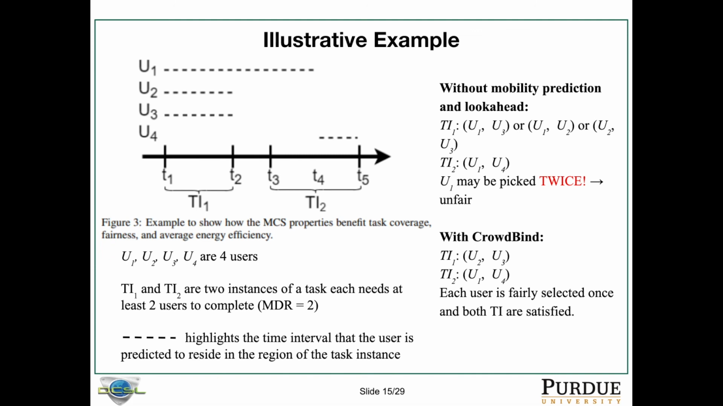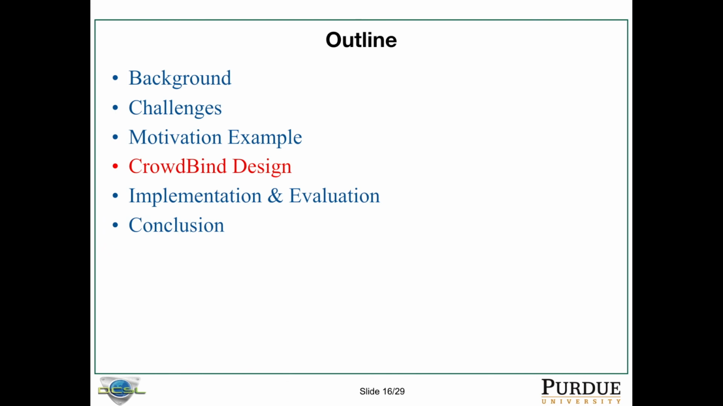So eventually we choose 1 and 4 for task instance 2 and 2 and 3 for task instance 1. So in this case, our selection is fair because each user is selected once. Now let's talk about the CrowdBind design.